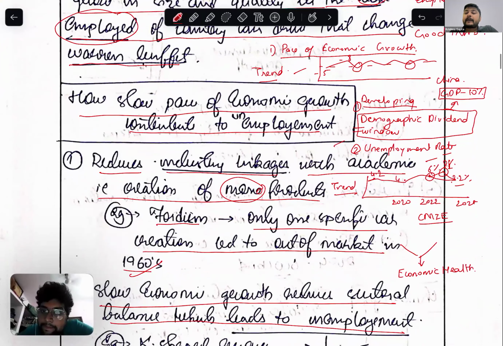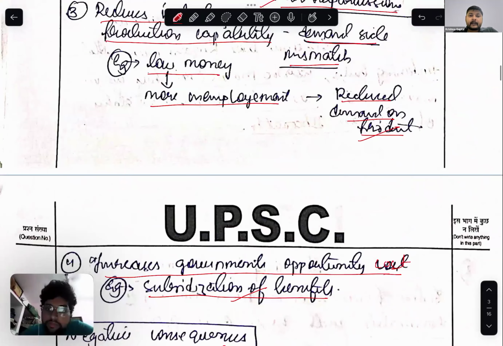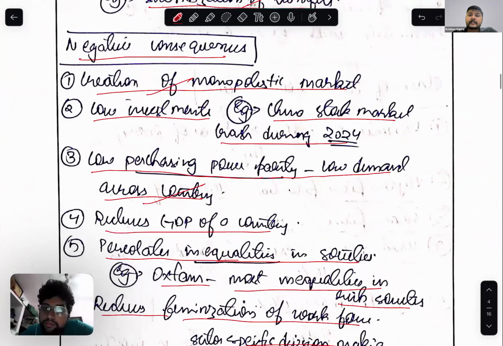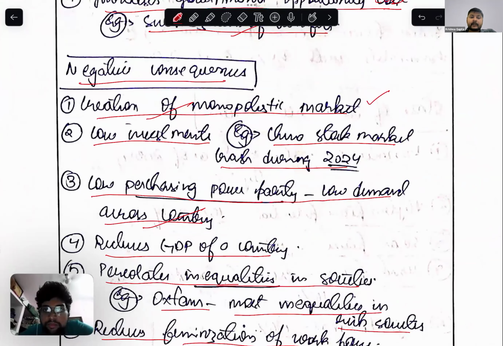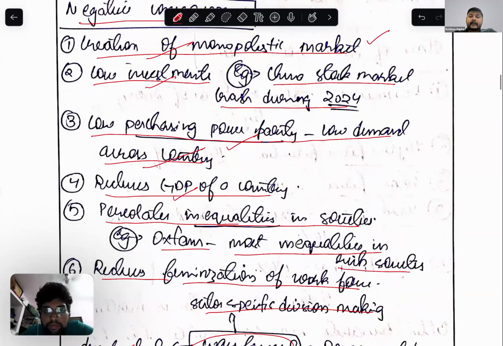If we look at the economic health, as we talked about the negative consequences: a monopolistic market is being developed, low investment is being done, low purchasing power parity, then reduction of the country's GDP, then percolating inequality.